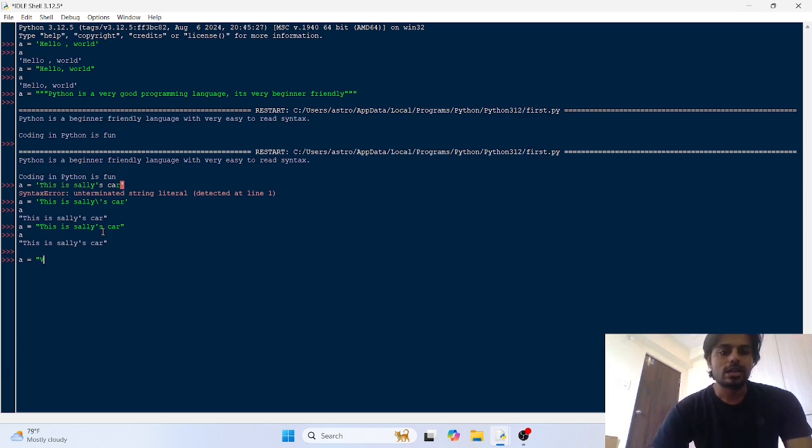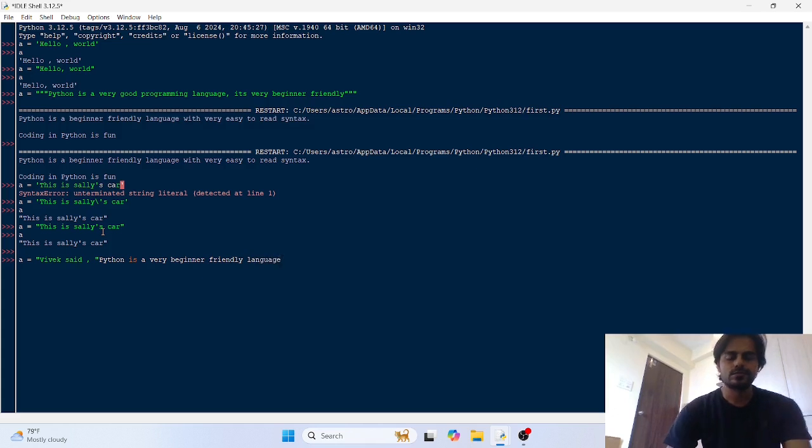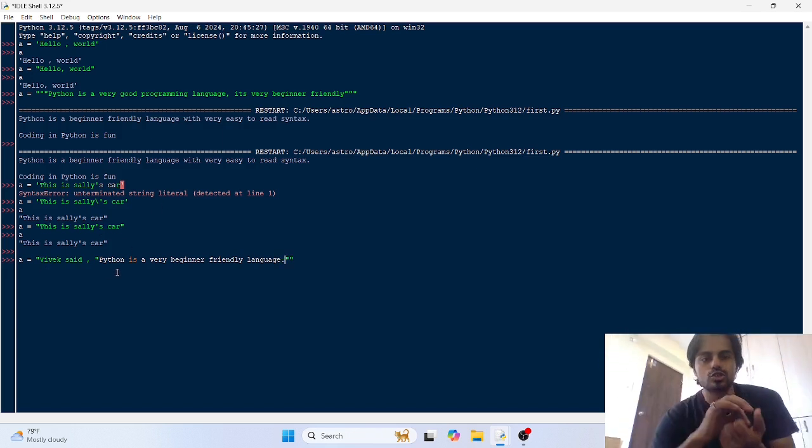Now there is one more case where you have to print something like this. Like me, I am creating a sentence: Vivek said, and then in double quotation marks, "Python is a very beginner friendly language." Sometimes in the textual data you get double quotes inside the textual data.